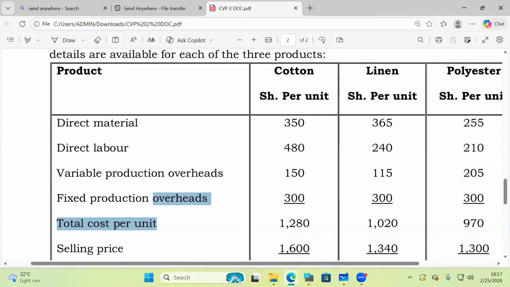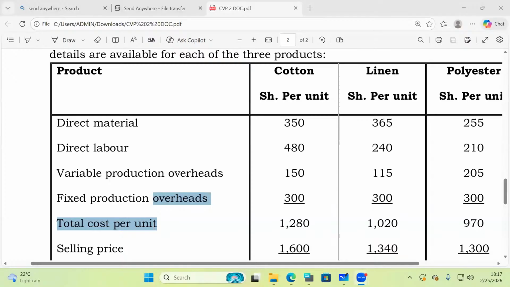But I'm sure there must be a great student here who can see that, Mwalimu, the moment you have given me total cost, to get variable cost I don't have to go the long way. If you give me total cost, just take away fixed cost and you'll get variable cost. So if you take 1280 minus 300, which is our fixed cost, are we getting the same answer the sister gave us? Most of them haven't yet seen. The online students have not seen that shortcut.